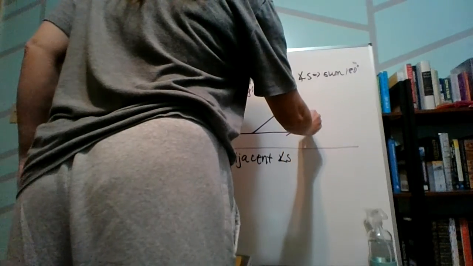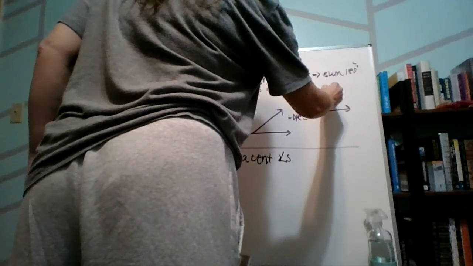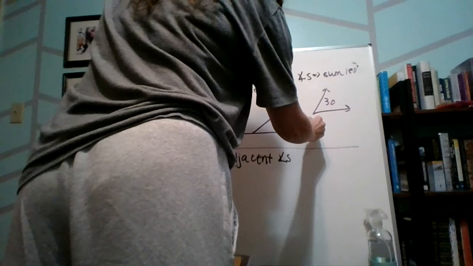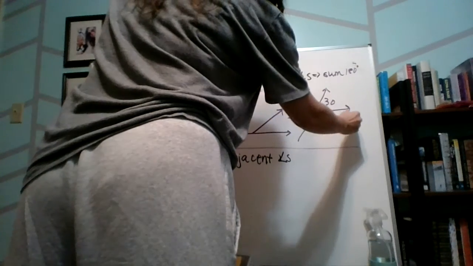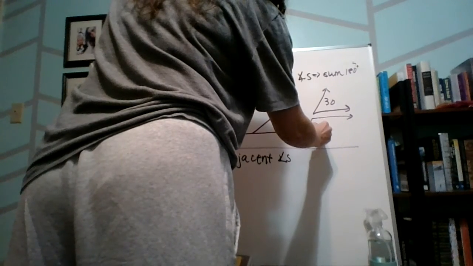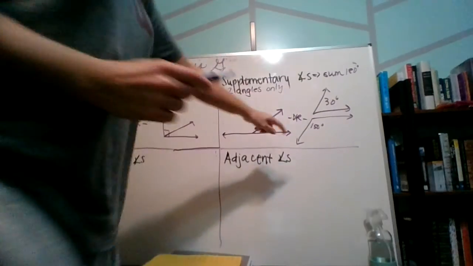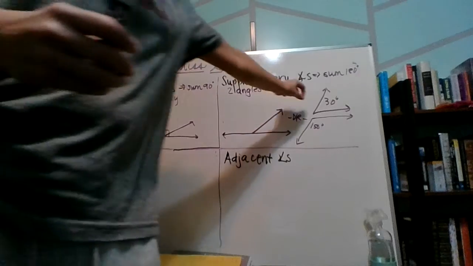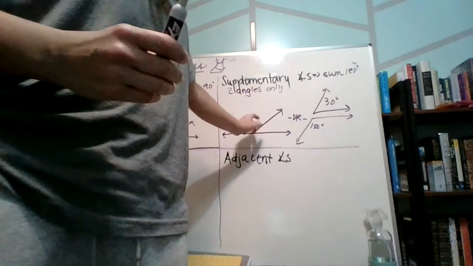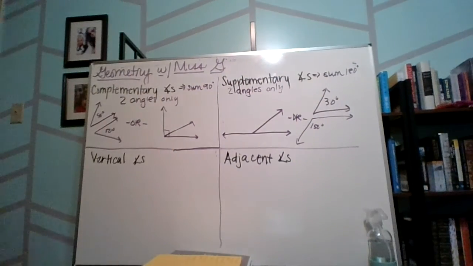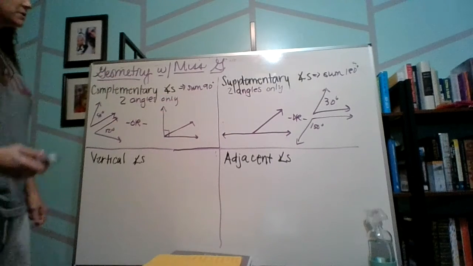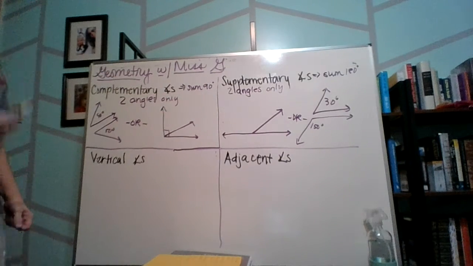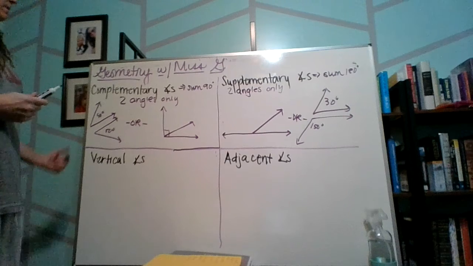Or we can say, well, this angle is 30 degrees, and this other angle is 150 degrees. Therefore, these two are also supplementary angles. So they can either be split apart or they can be adjacent. Either way, just want to make sure that you know both of those. So when we're talking about them, you can picture both of those types.